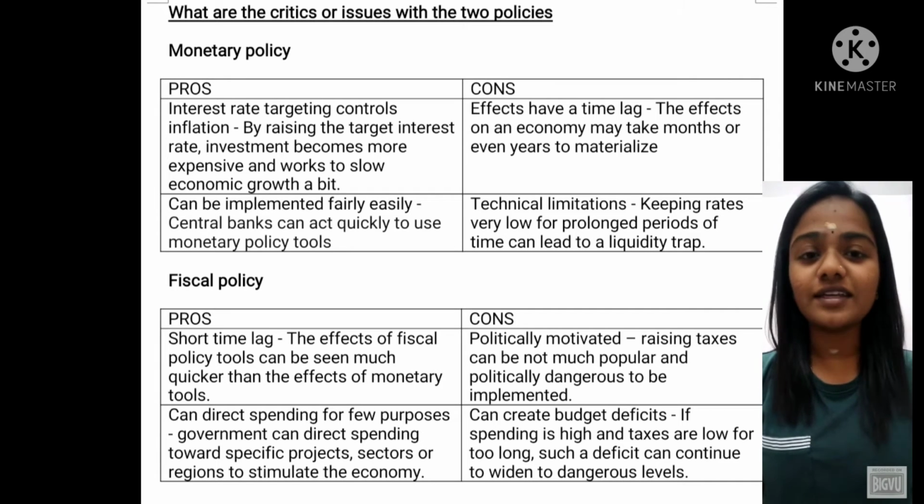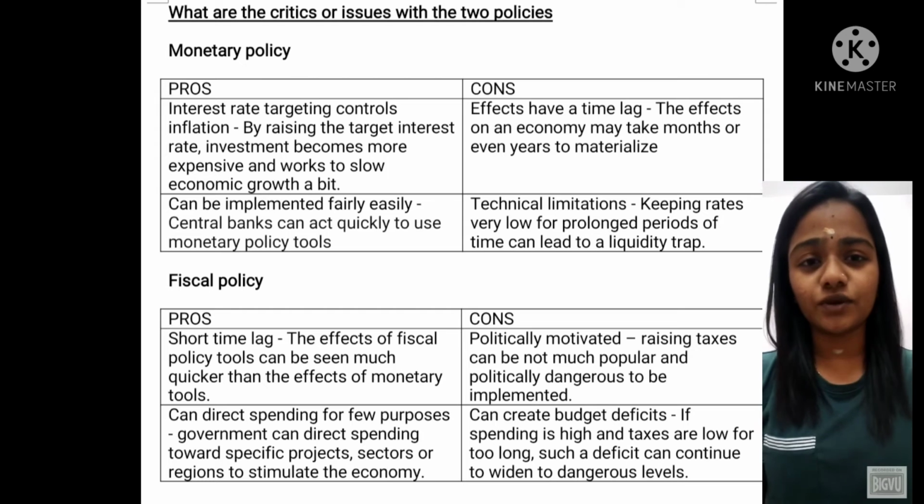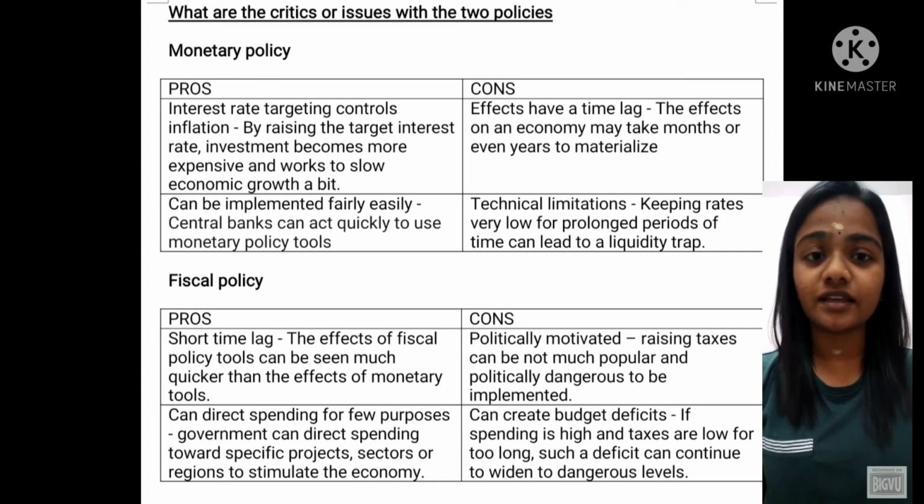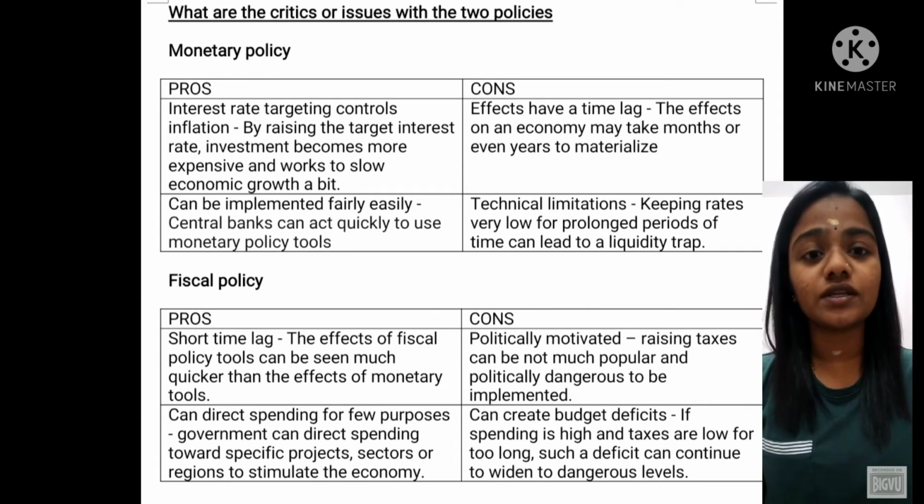So the cons are, first, effects take time to lag. The effects on an economy may take months or even years to materialize. The second con is technical limitation. Keeping rates very low for prolonged periods of time can lead to a liquidity trap.